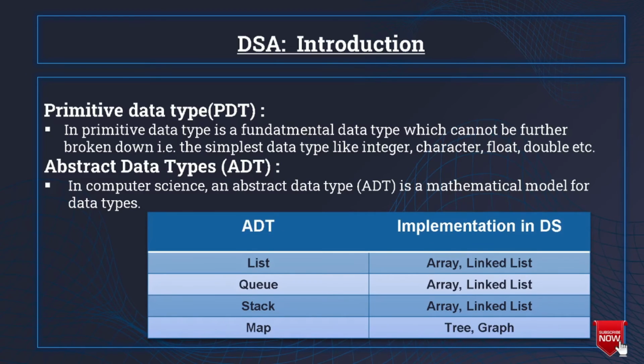In computer science, an abstract data type is a mathematical model for the data types. Some of the abstract data types are linked list, queue, stack, and map. The implementation in DS of list, queue, and stack can be done by array and linked list, while the implementation of map can be done by tree and graph.